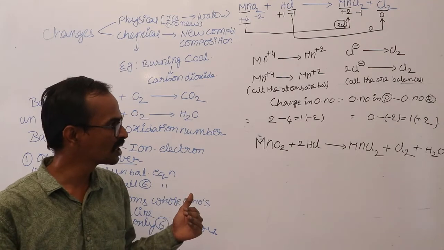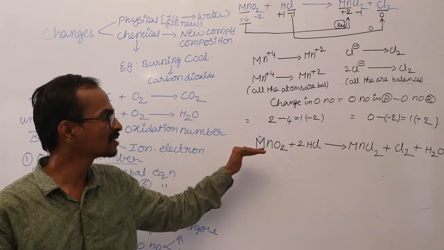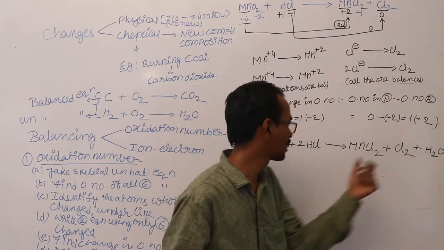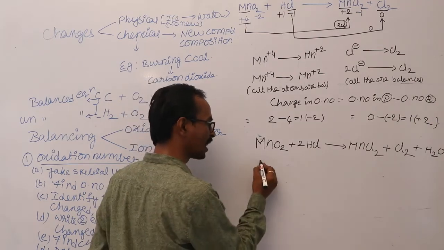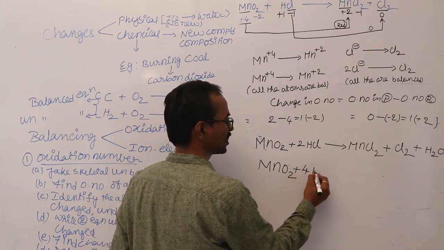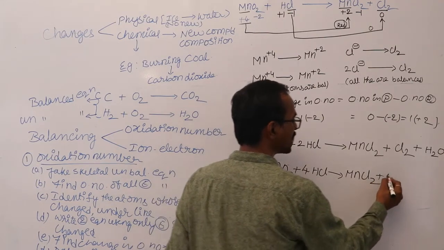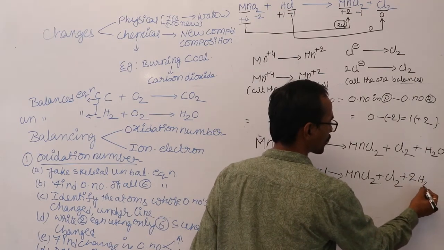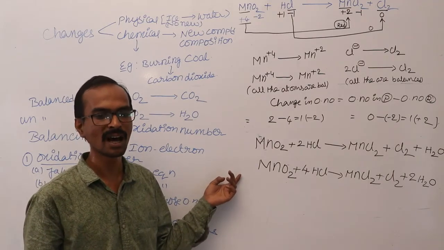So you just do one thing, add 2 more HCl molecules to balance the oxygen atom, because 2 hydrogens will join with the 1 oxygen atom. So we add 2 more HCl's over here. MnO2 plus 4 HCl gives rise to MnCl2 plus Cl2 plus, here total 4 hydrogens, so you will get 2 water molecules over there. So this will be the balanced equation.